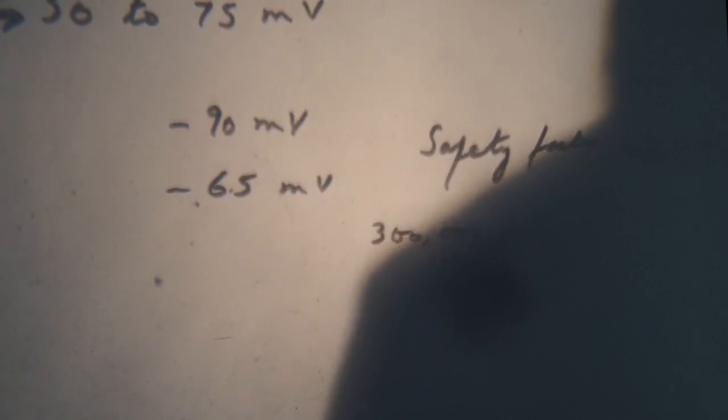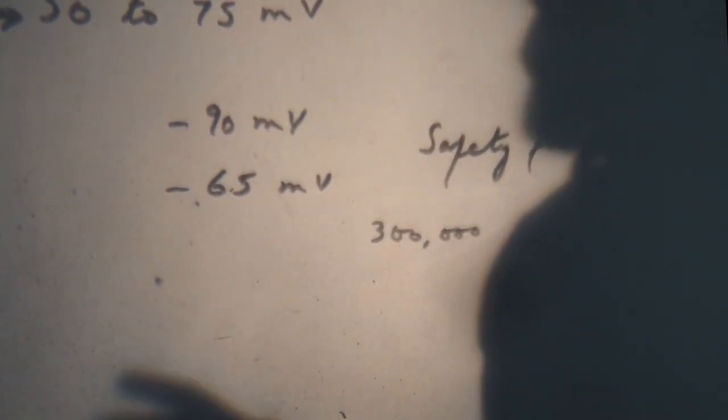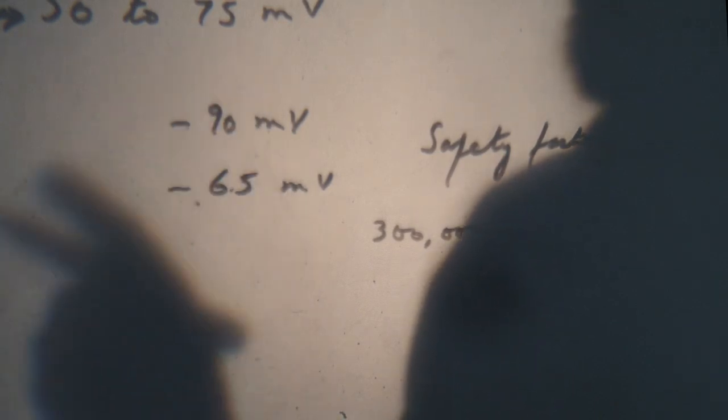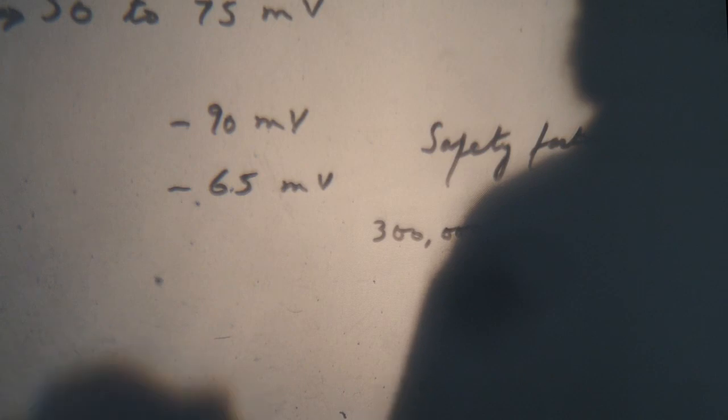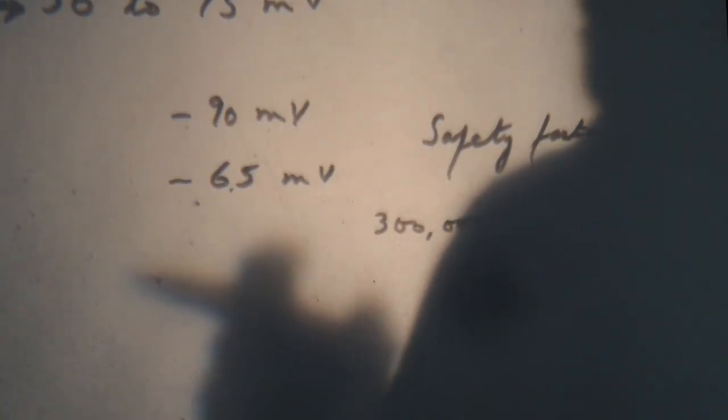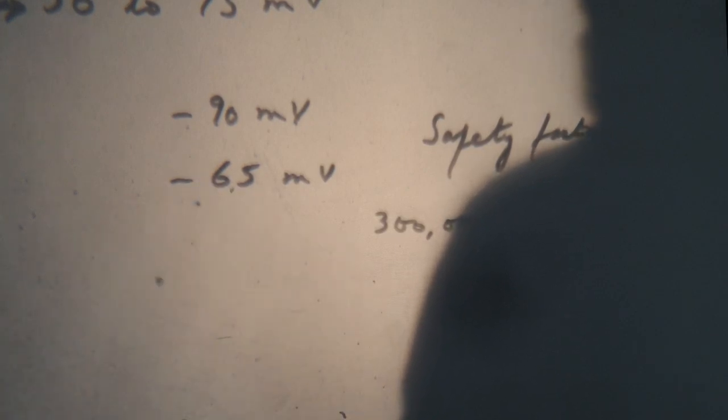So 300,000 vesicles of acetylcholine are present in a single motor nerve terminal or end foot, out of which in one nerve impulse transmission about 125 vesicles are broken to release acetylcholine.